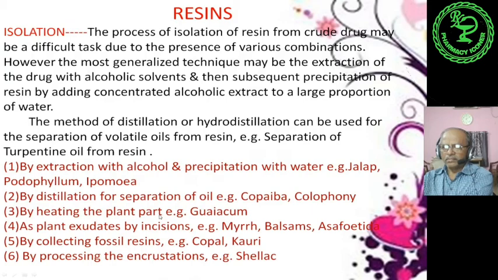By heating the plant part, as plant exudates by incisions of the plant parts, from the trunk of the plant, by incisions, these three can be obtained: myrrh, balsams and asafoetida. Fifth one is by collecting fossil resins like copal and kauri. Sixth one is by processing the encrustations, as for example shellac.